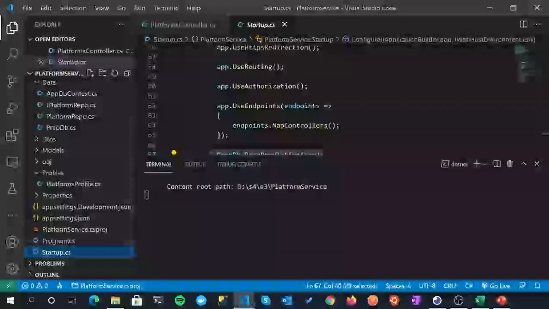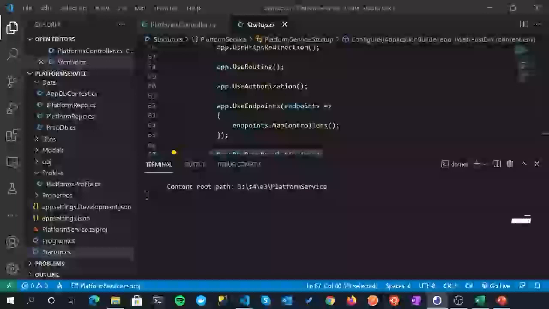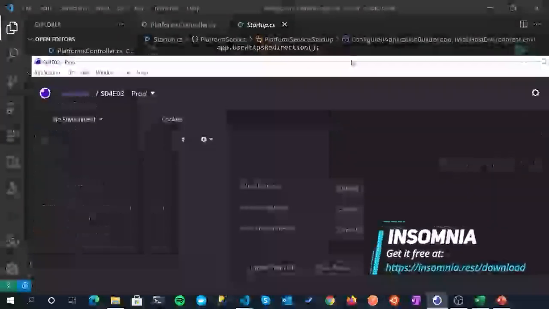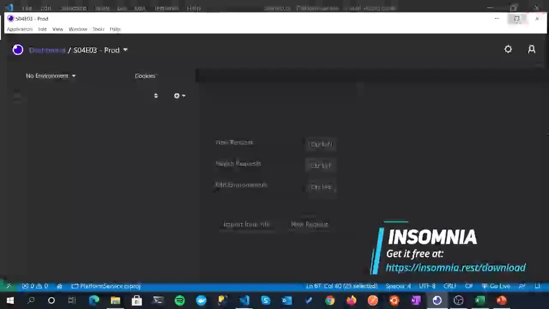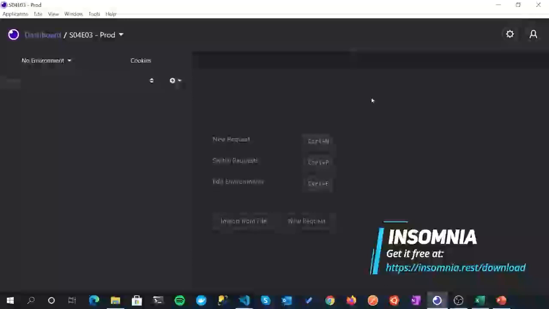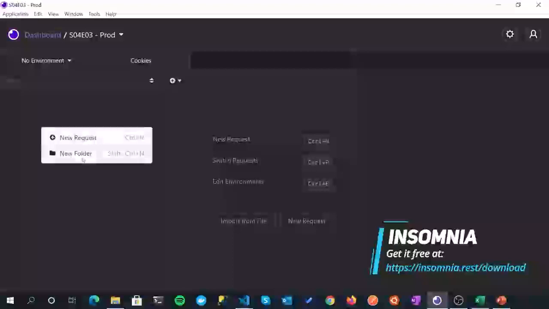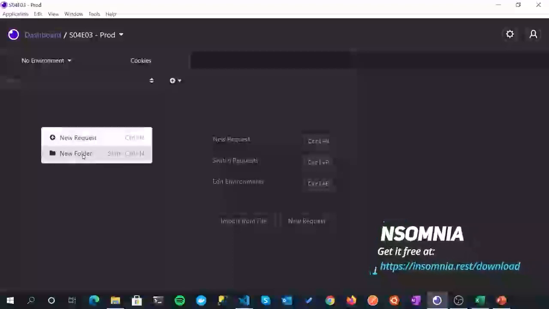So the way I'm going to test it, I'm using a tool called Insomnia. If you want to use a web browser or you want to use Postman, Postman's obviously very popular, go for it, it doesn't really matter. I like Insomnia because the interface is a little bit cleaner. It's just nicer for making videos. You can download Postman free off the internet. I'll put a link down below. I've got an empty environment, so what I'm going to do, because we're going to do a lot of testing throughout this, believe me, in a lot of different environments.